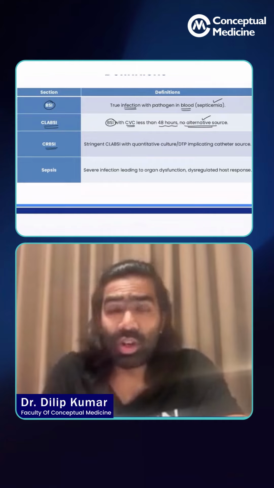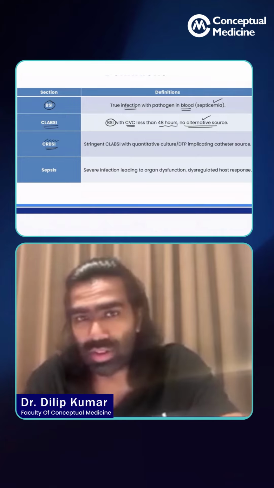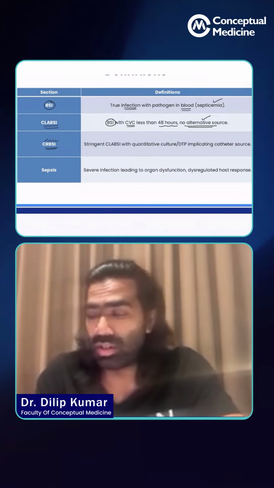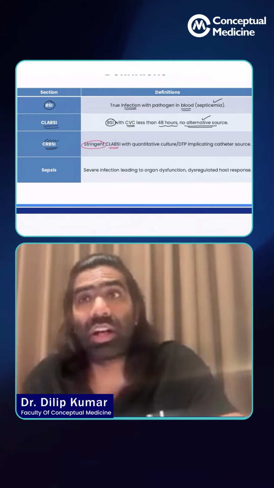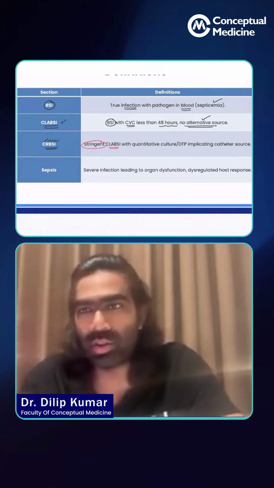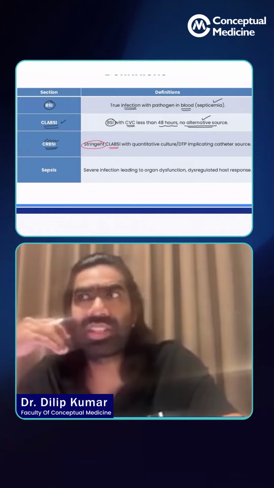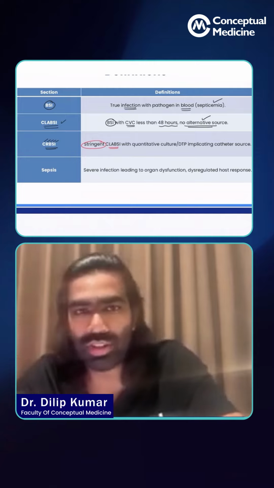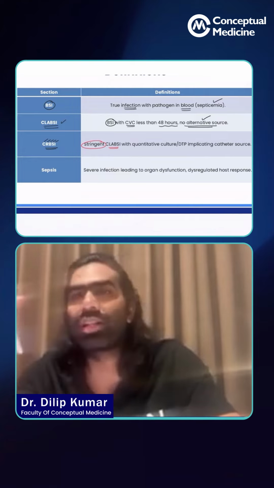And there is another term called CRBSI, that is called catheter-related bloodstream infection or central line related bloodstream infection. Here the definitions are going to be very stringent, because we are confirming that the source of infection is the catheter. CLABSI is more of an empirical diagnosis, where you're not 100% sure that the catheter is the reason for infection. We are just assuming that the catheter is the reason for infection. But in CRBSI, we are establishing the source of infection as the catheter.